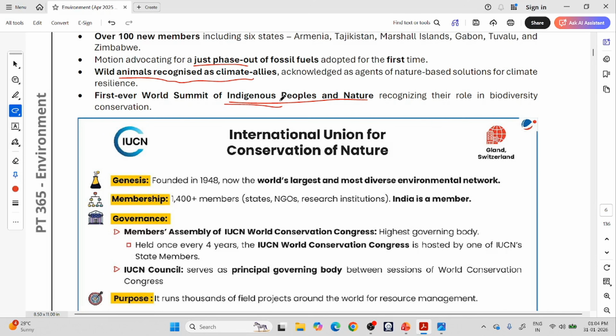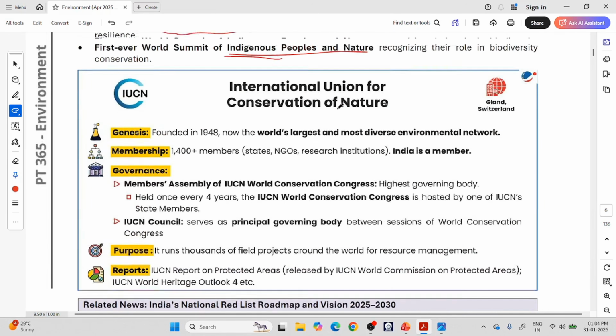So there are indigenous people everywhere. You must have heard of the Inuits, or the derogatory term Eskimos. The native people of the Arctic are called Inuits. All of these are indigenous people and no one is speaking of their rights. Everyone is focused on the mainstream, more advanced people. So the IUCN has organized the World Summit of Indigenous People and Nature for the first time. Now what is this IUCN we are talking about?